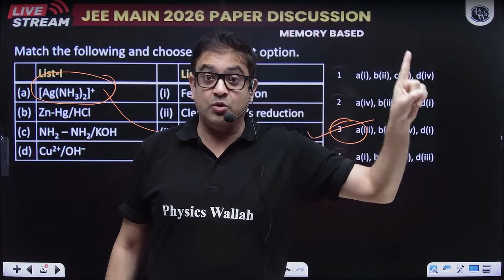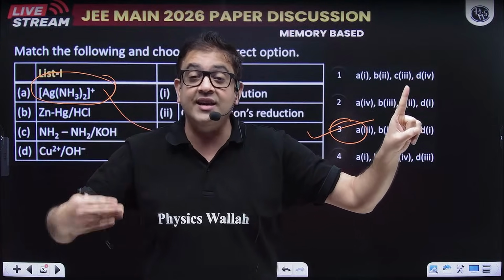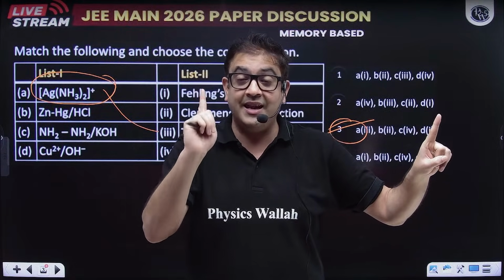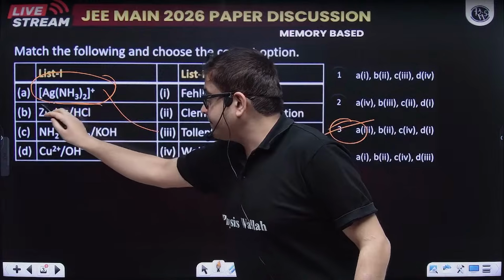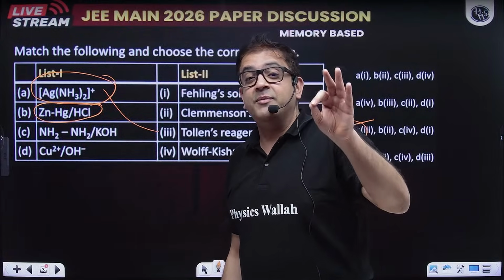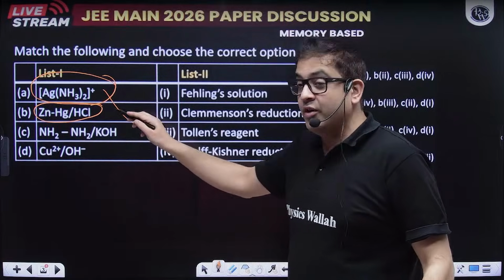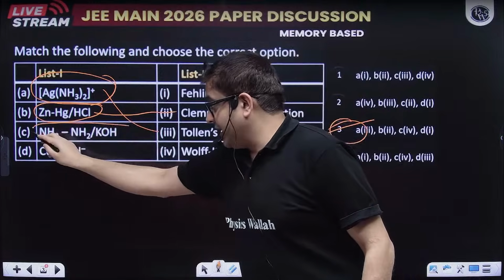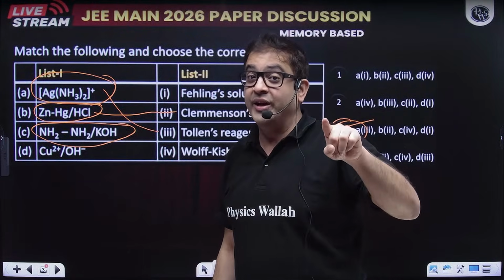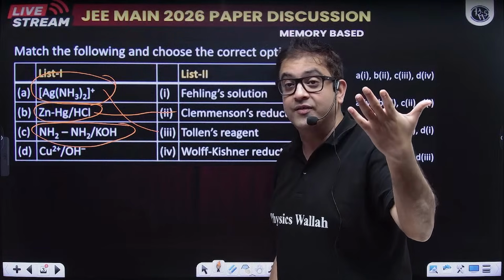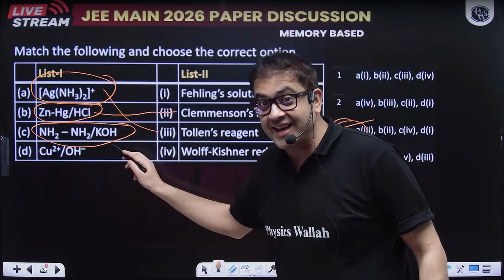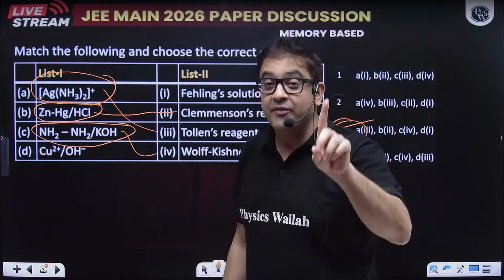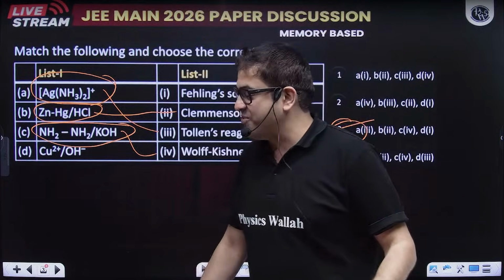Naming reactions, the same question was given yesterday. I mean, the logic is repeating. For organic, do not leave those NCERT basic naming reactions. Let us finish this. Zinc amalgam and HCl, the famous method to reduce the carbonyl group. The carbonyl group reduces and becomes alkane. So this goes with Clemmensen reduction. This is nothing but hydrazine in basic medium. You have to heat it in ethylene glycol. So carbonyl gives you alkane. This is the classic Wolff-Kishner reduction, the two famous reactions of formation of alkanes through reduction of carbonyl compounds.